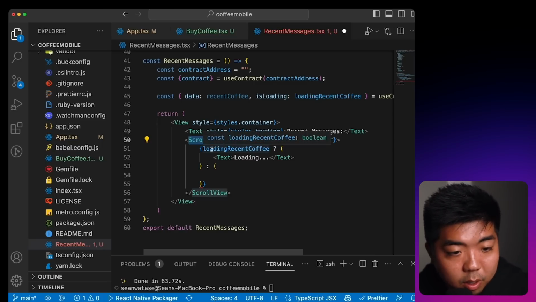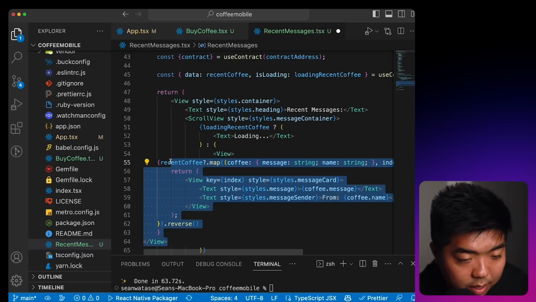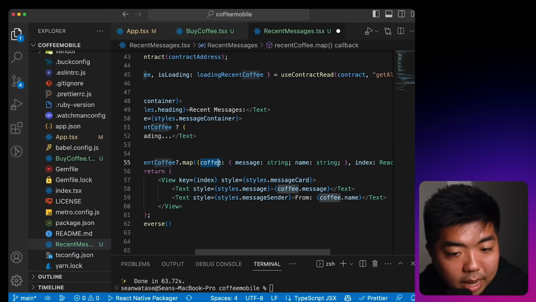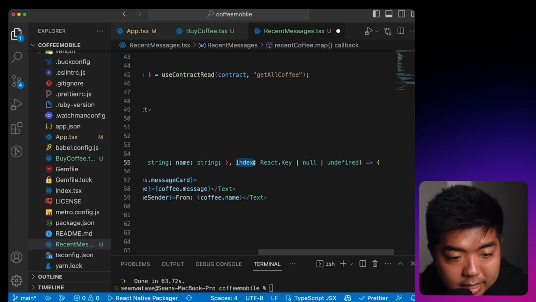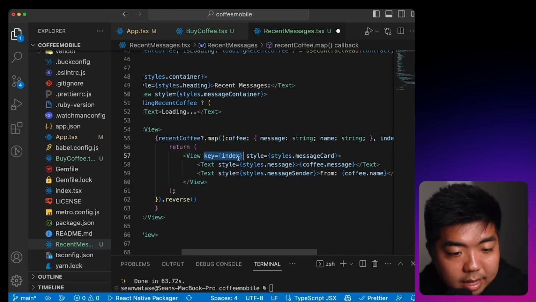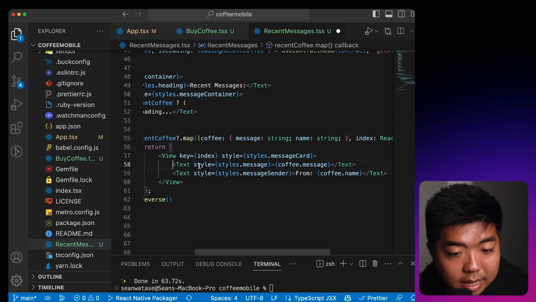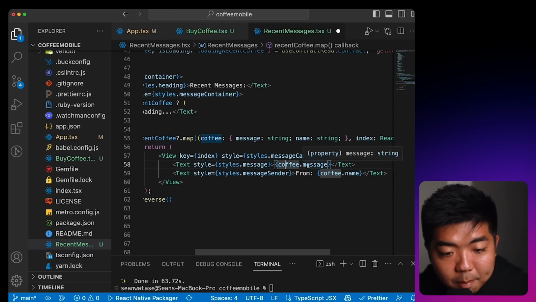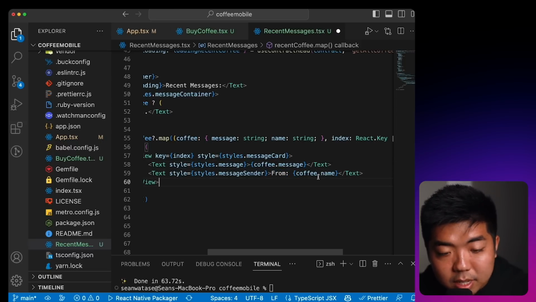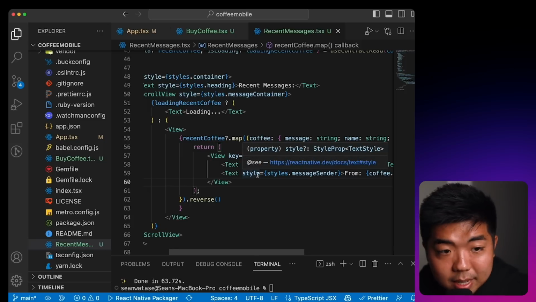We're going to check if loading recent coffees. If it's still loading, it's going to show some loading text. And if it's not loading, we're going to map through all of the coffee messages that we have right here. So we're going to get that array of coffees. We're going to map through each one. Each one is going to be a coffee, and we're going to get the index, and what we're going to return is a view, and then we're going to give it a key of the index, and all that view is going to have is a text that is going to show the coffee.message, so the message of the coffee, and we're going to then display from and use coffee.name to display the name. And that does it for our recent message component.